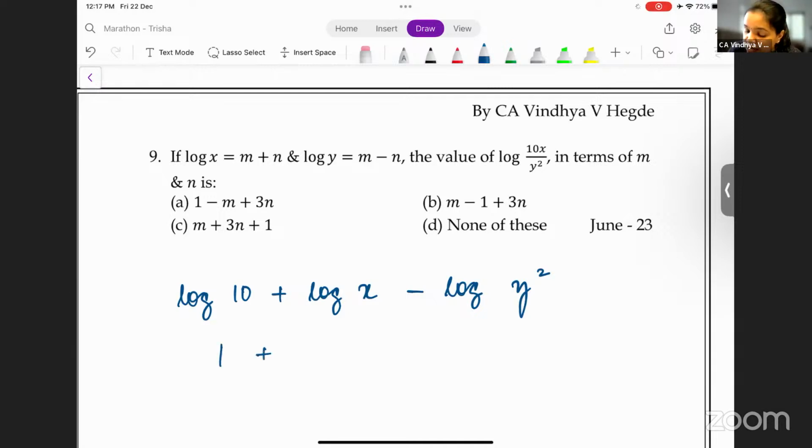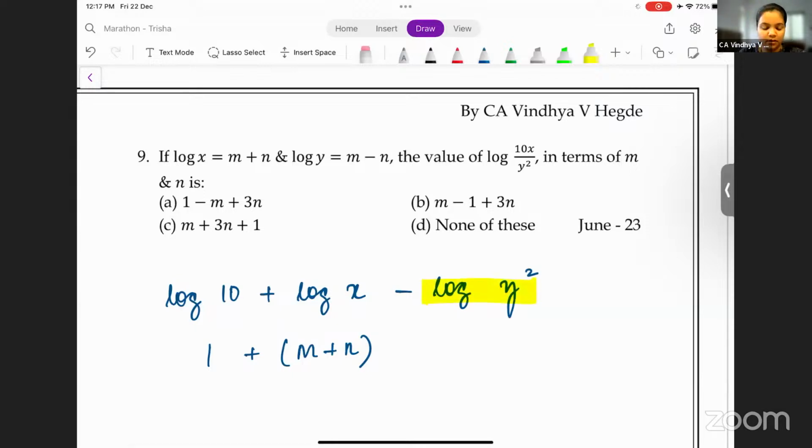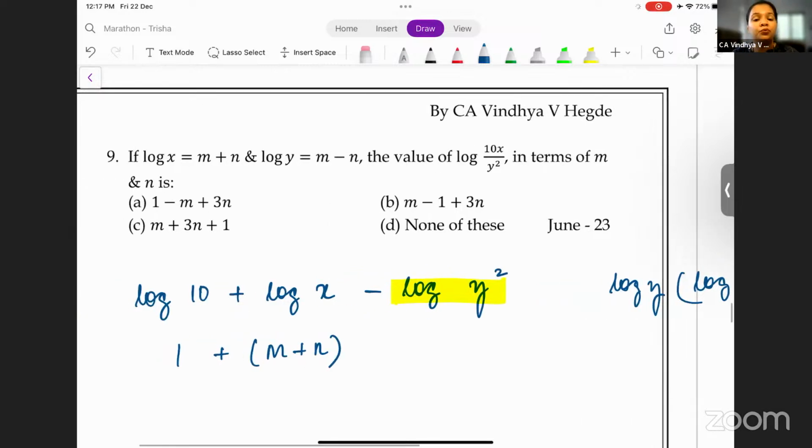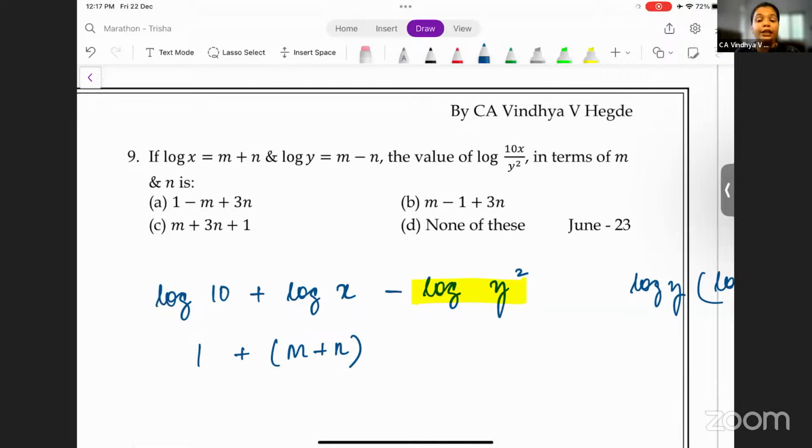Now, log x is given as m plus n. Log y is given as m minus n. But my question is, can I substitute it here? You cannot, because what you have is log y square here. And like I mentioned to you, there is a difference between log y alone, log y whole square, and log y square. Correct? Now here, the power 2 in the question is applicable only to y. So our first step is to shift this to the left-hand side. So you get minus 2 into log y.